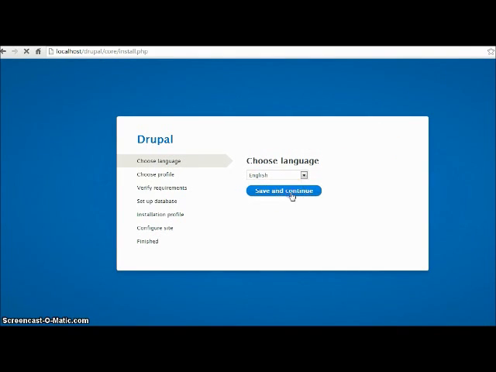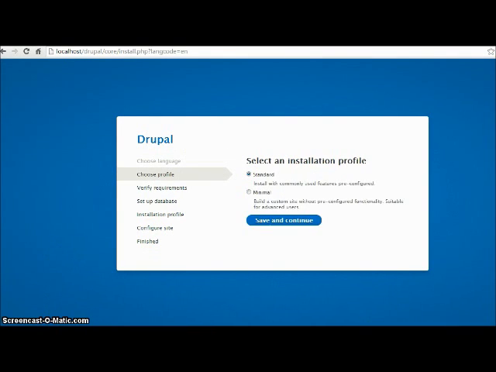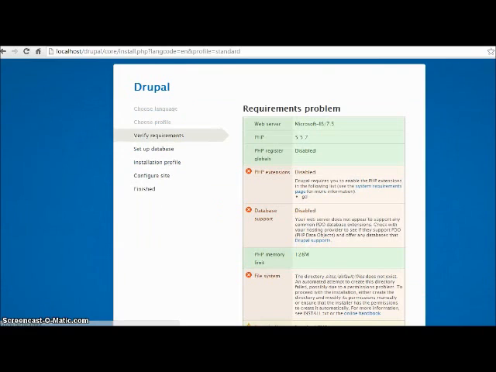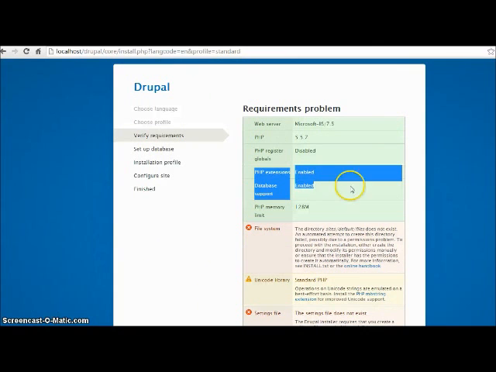Now click on save and continue. Start the installation. You can now see that these two errors are now resolved. So here's how I resolved these errors.